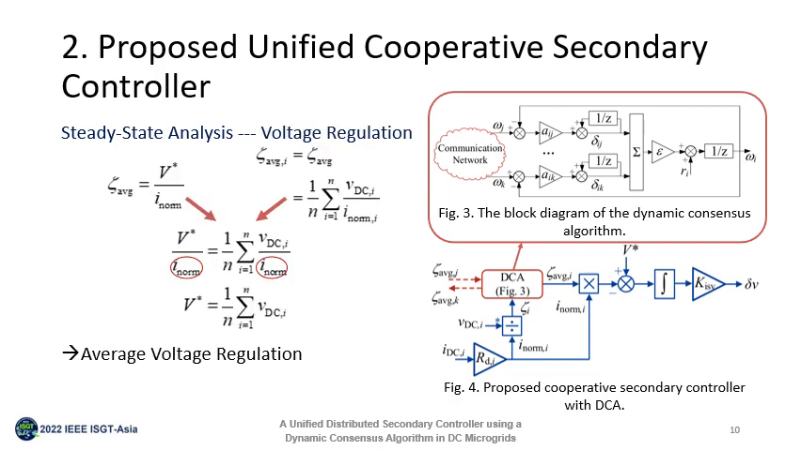When the normalized currents reach convergence and the integrator reaches steady state, the average of zeta is equal to V star over the normalized current. The normalized current here can be eliminated, so the average voltage is restored to the nominal value.